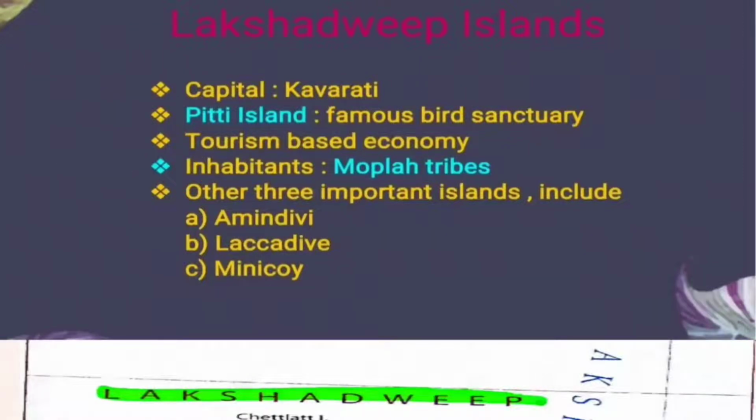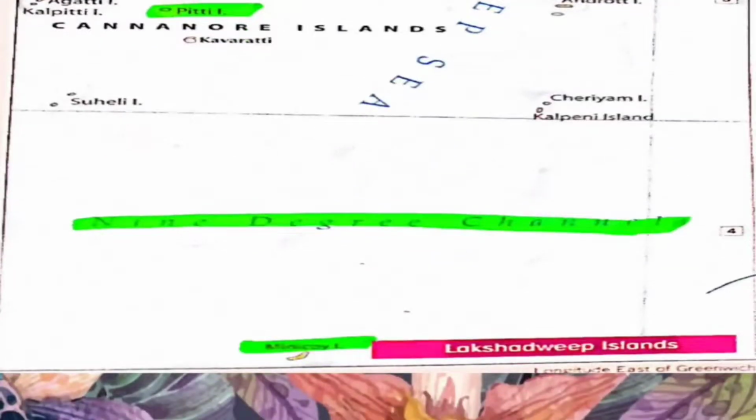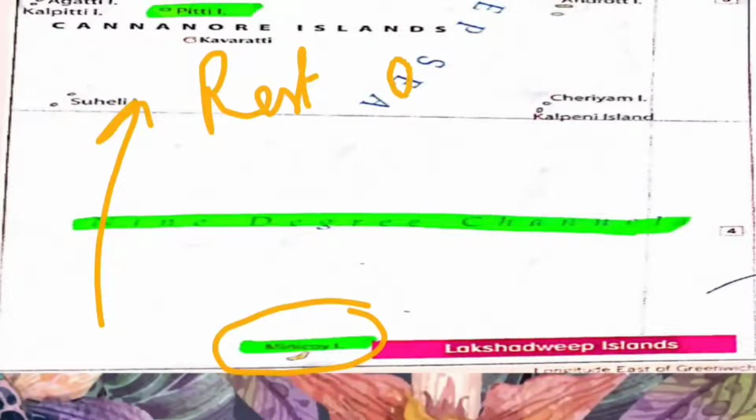Now, as we know that Lakshadweep is an archipelago, it is not just an island, it is made up of a number of islands. Among all those islands, the other three most important islands include the Amandevi Island, Lakshadweep Island, and the Minicoy Island. Moving forward to the map of Lakshadweep, first importantly, this is the 9-degree channel separating Minicoy from the rest of Lakshadweep.